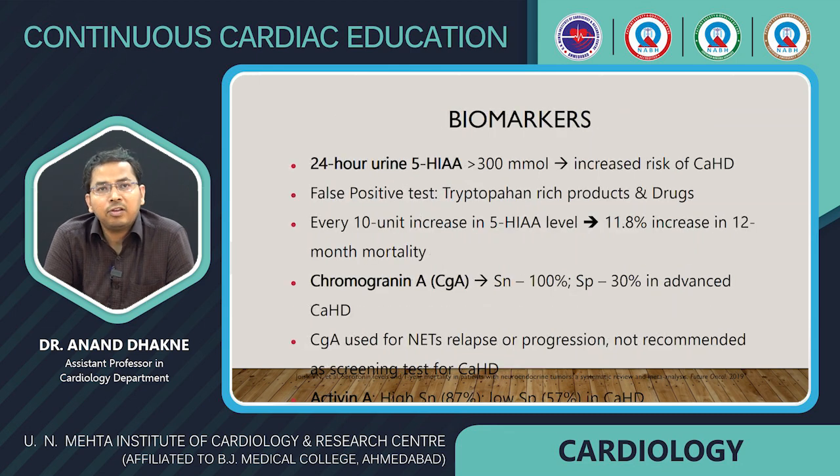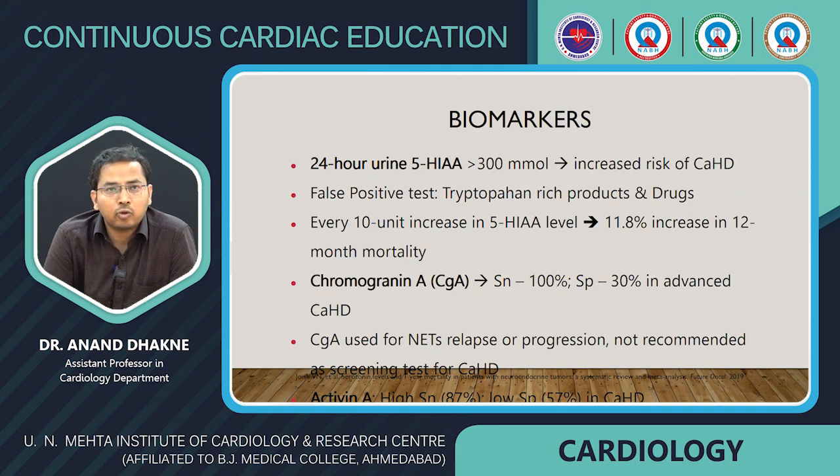Biomarkers: 24-hour urine levels of 5-hydroxyindoleacetic acid of more than 300 micromoles indicate an increased risk of carcinoid heart disease. False positive tests: tryptophan-rich products and drugs can lead to false positive tests. Every 10 micromole increase in the 5-hydroxyindoleacetic acid level leads to an 11.8% increase in 12-month mortality.